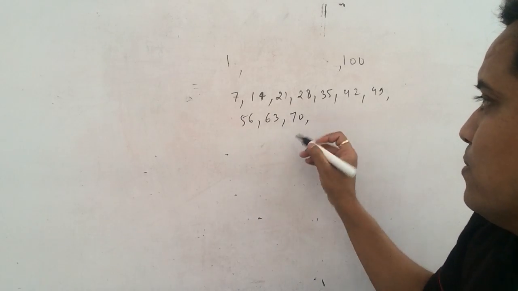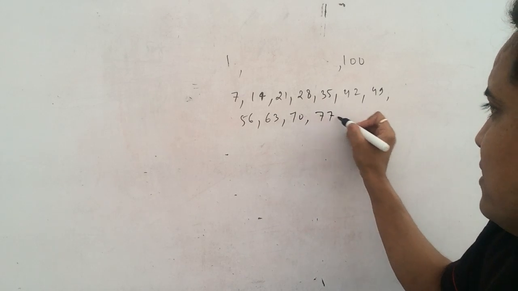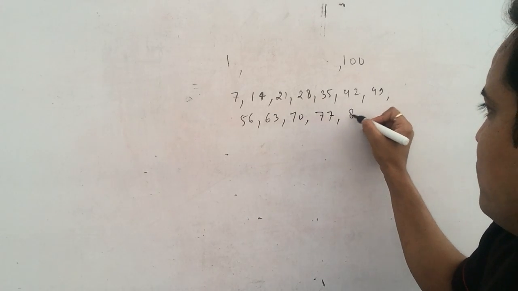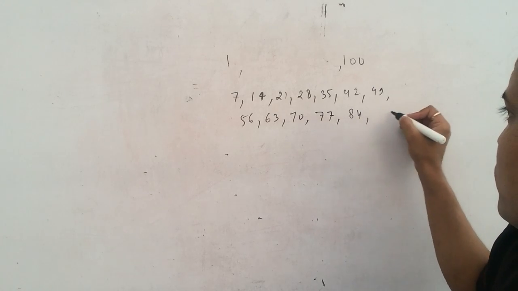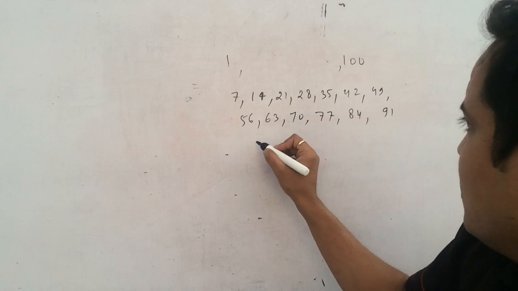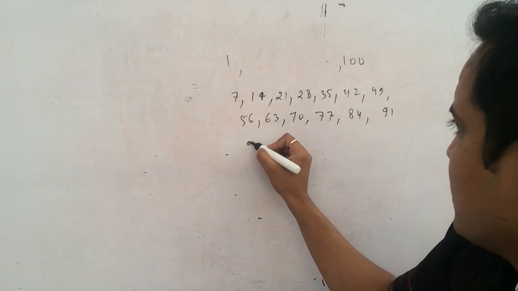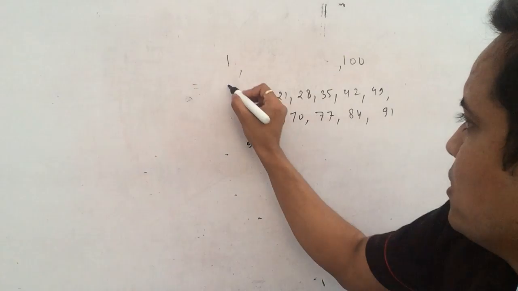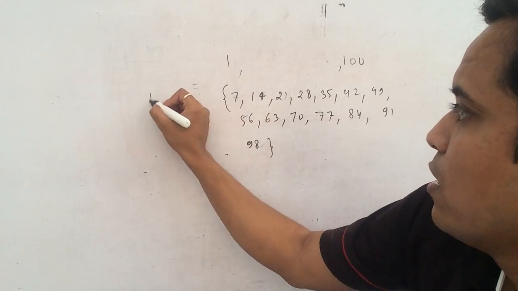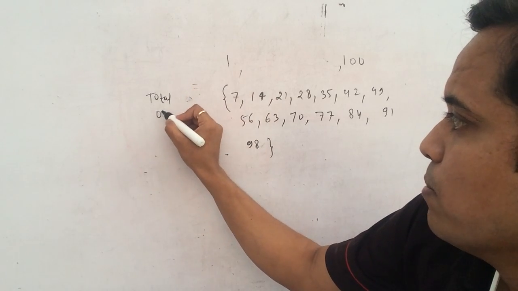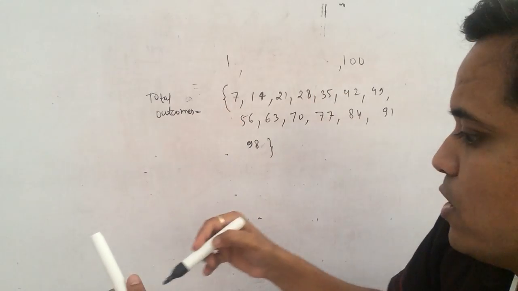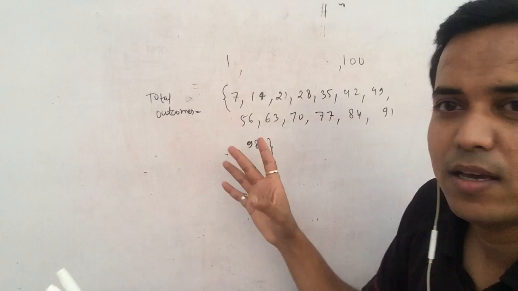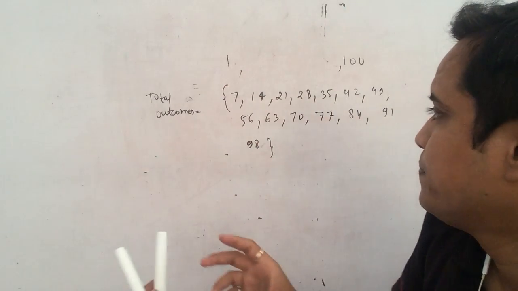Now you have to add 7. 77, then 7 plus 7 is 84. Again add 7, you get 91. Again add 7, you get 98. So these are the multiples of 7 between 1 and 100.